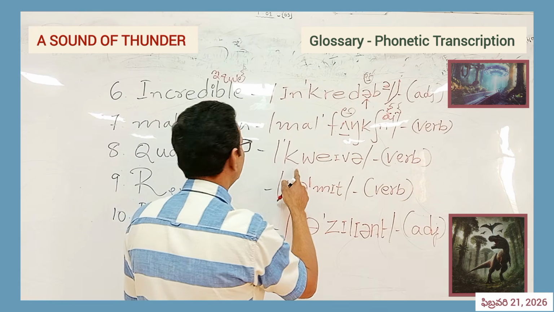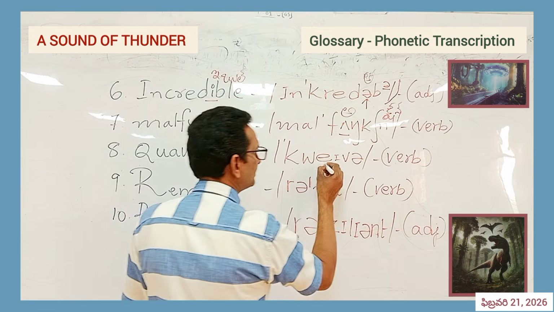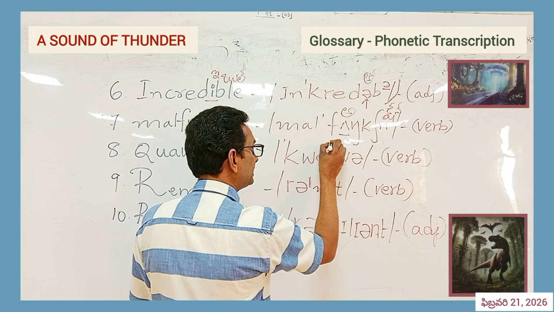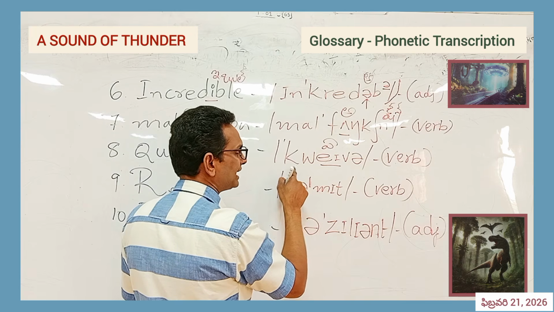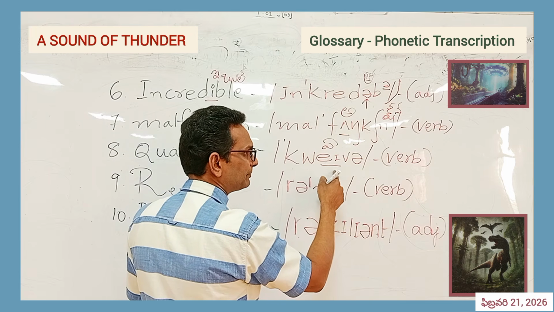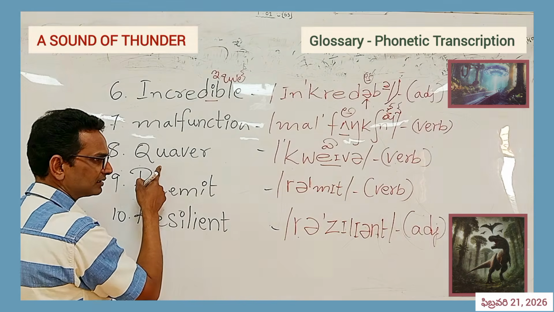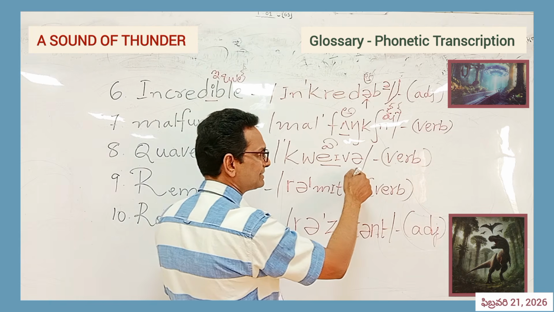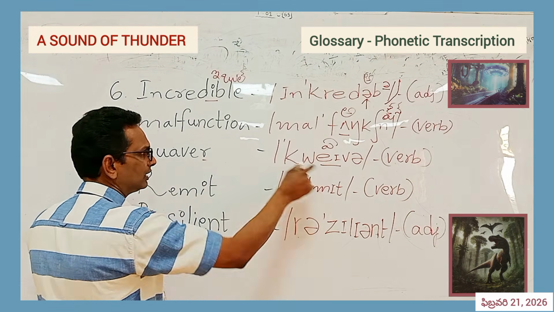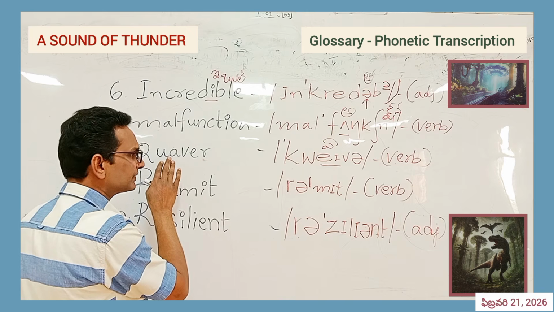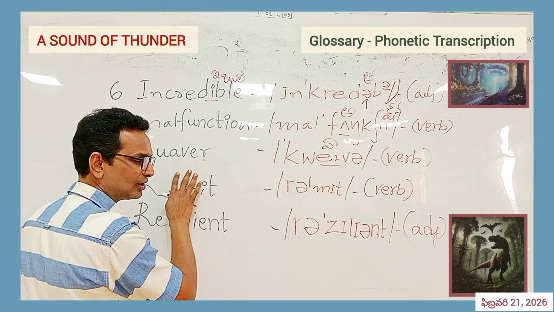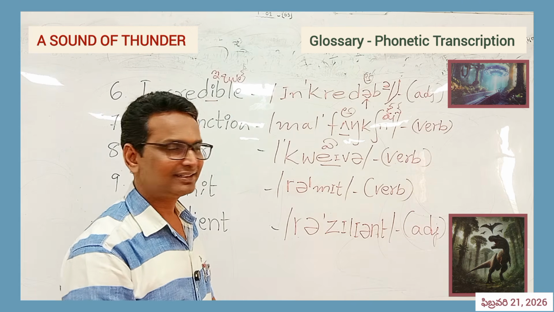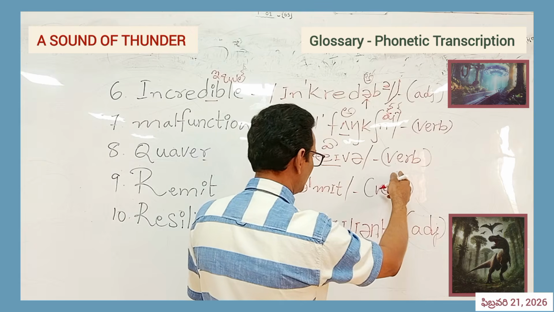Next is quaver. In the phonetic transcription there is a diphthongal glide. Two symbols make one sound. Actually, it is similar to this a. It's k plus va sound: qua, que. But here we say qua. That's wrong. This is right. Que. Can you try? Que. And again, the R sound is present. But here we have the R sound. Usually we say quaver, but that's wrong. The right one is quaver. The part of speech is verb.